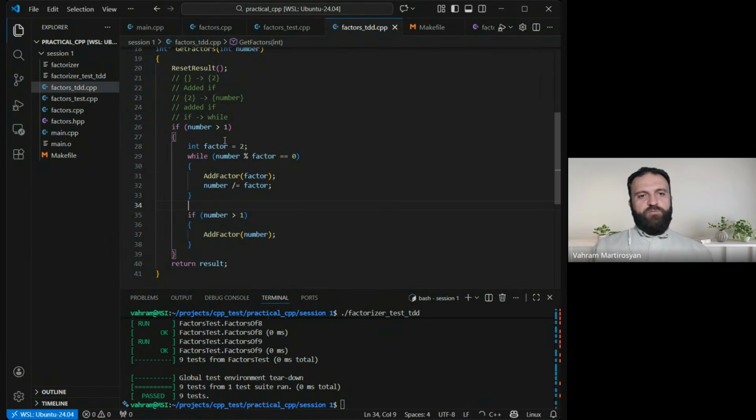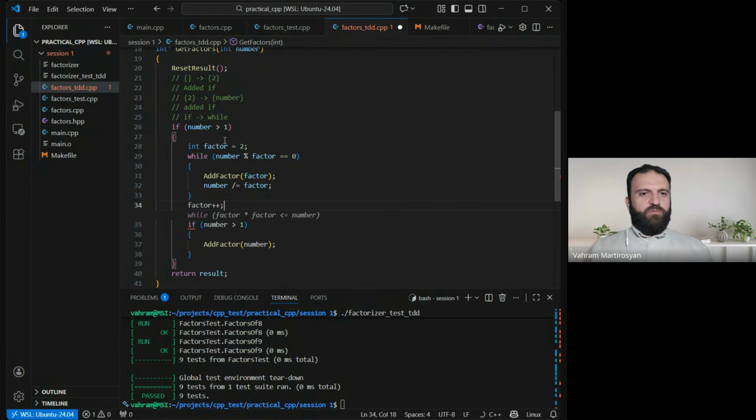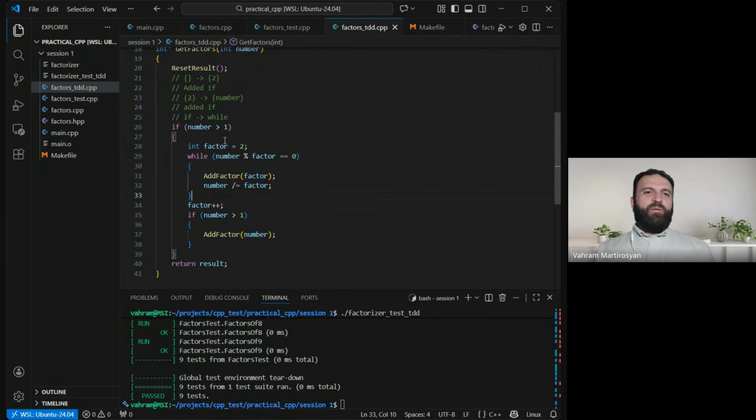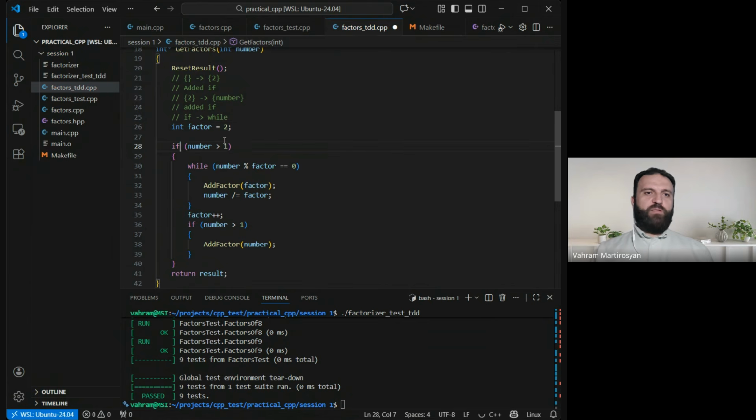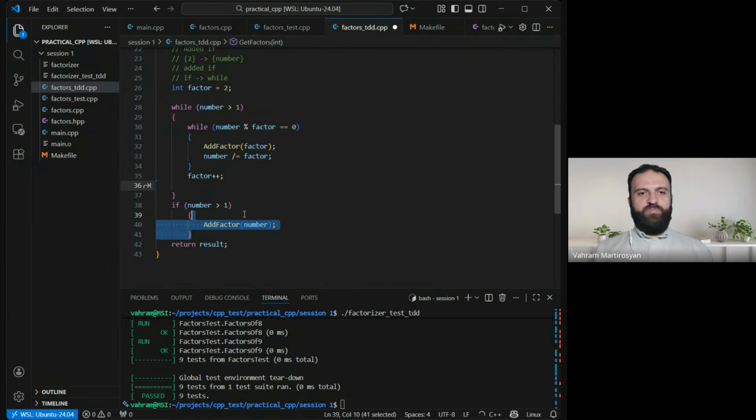But then I also need to cover other cases, right? I will do it like this: factor plus plus. Just move to the next one. But we need to get back. So in order to get back and make sure that we cover 3, I need to put this outside the if and make this if a while, because I will never get to the next iteration, right? And this part is not related, so I will put it after. Let's have a look.